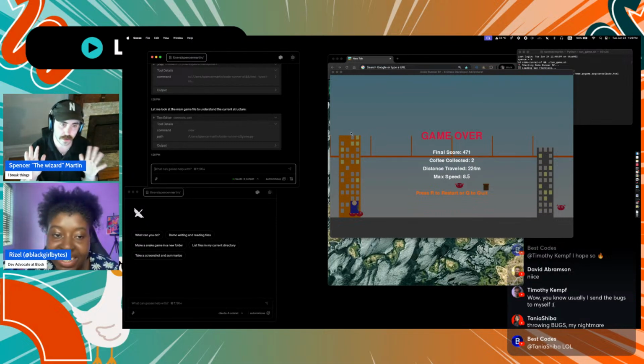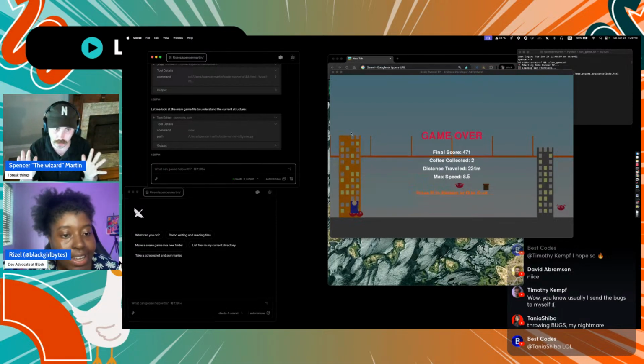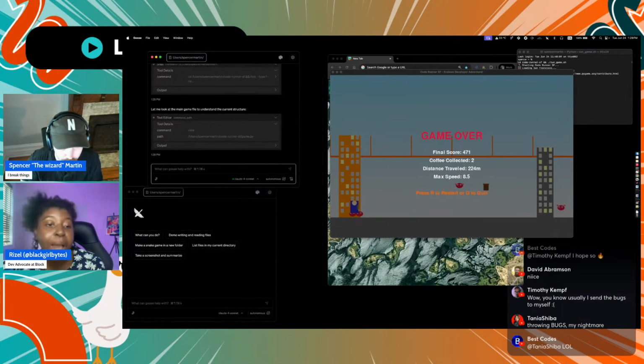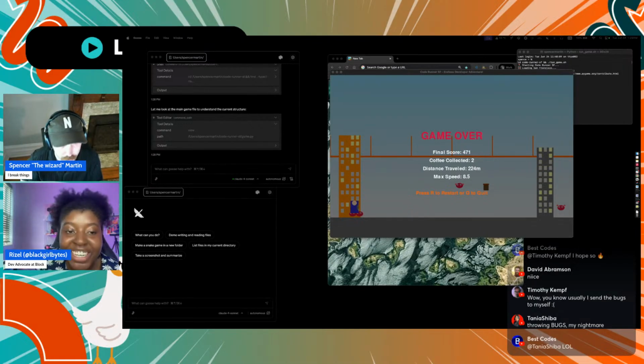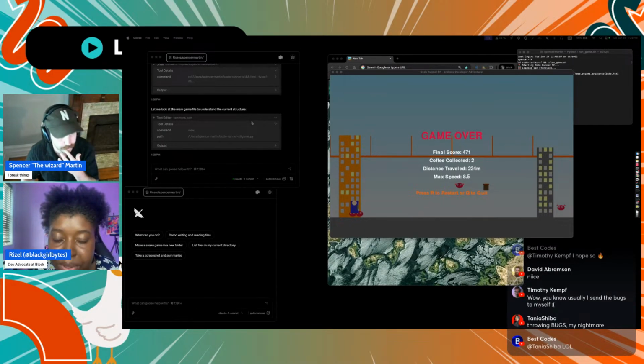Just trying to save those tokens, Rizzo. I'm trying to keep my token count low. That's a good point. Keep your sessions short so you can have your context window be small too.